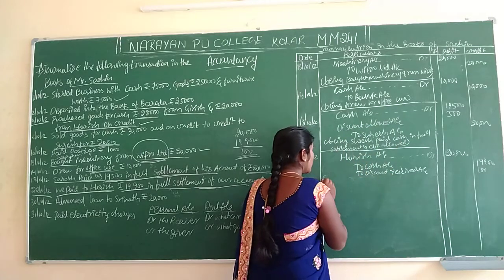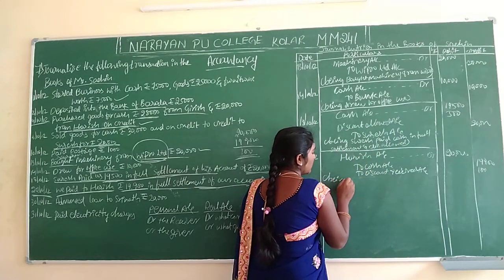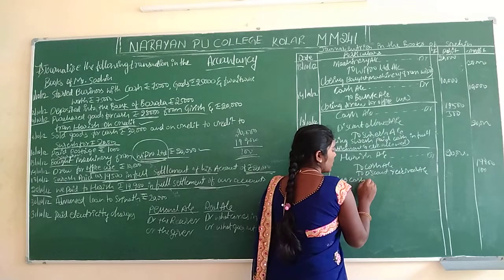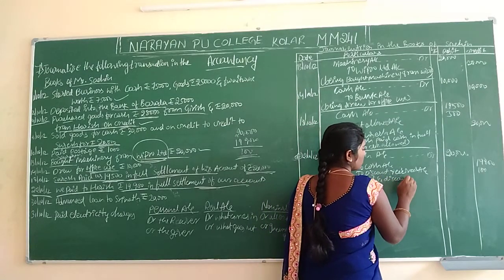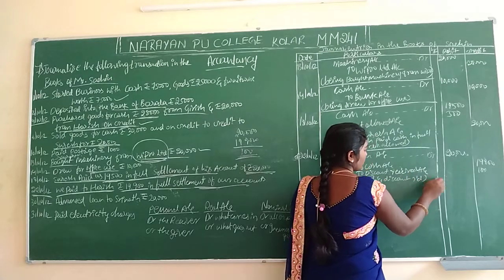Harish will give the discount for us, being cash received and discount received.